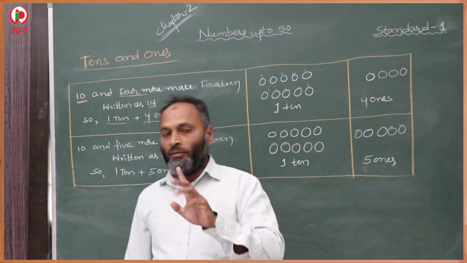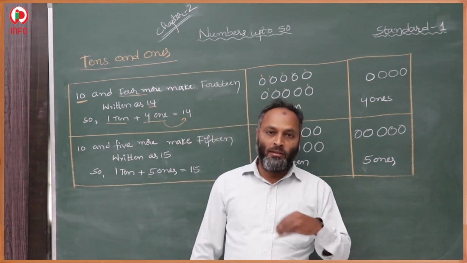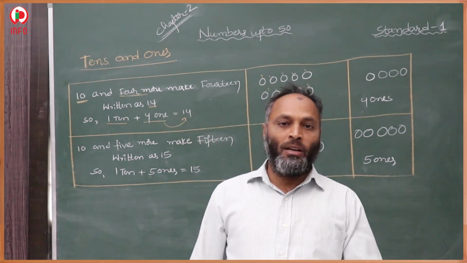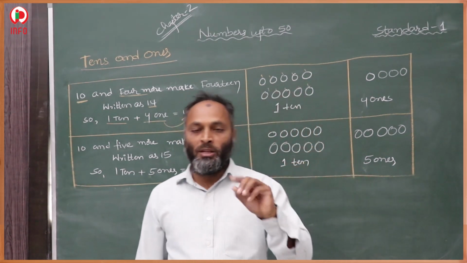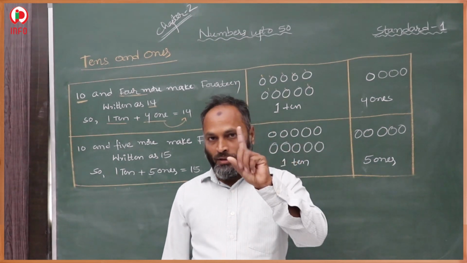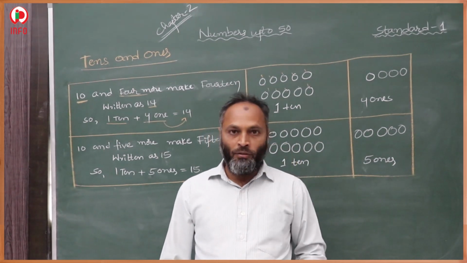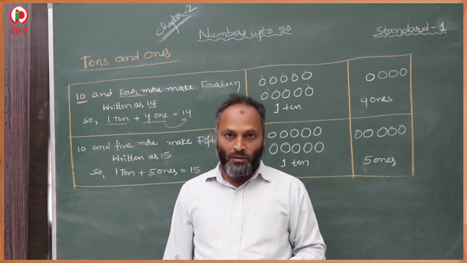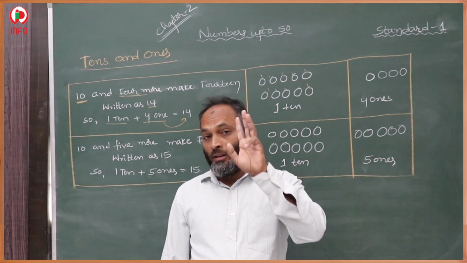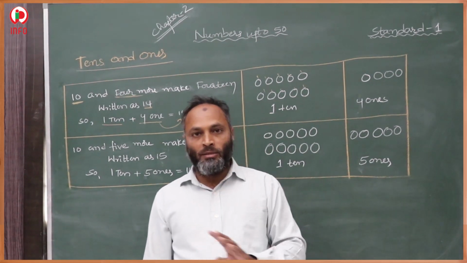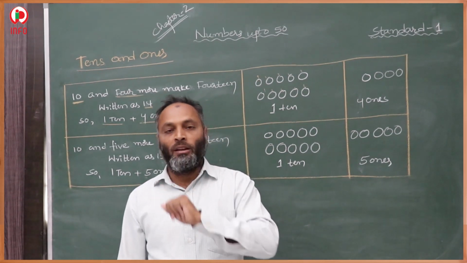So this is the pattern, whatever the number is. 15 means 1 ten and 5 ones. 14 means 1 ten and 4 ones. 12 means 1 ten and 2 ones. 11 means 1 ten and 1 one. So this is the pattern: 11, 12, 13, 14.